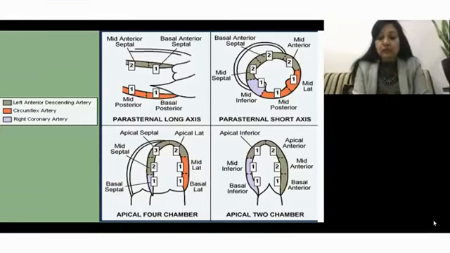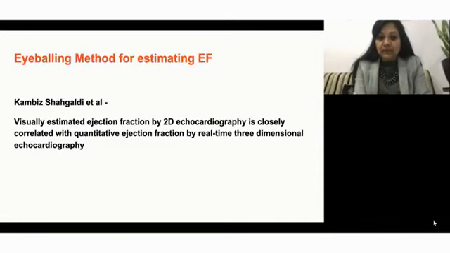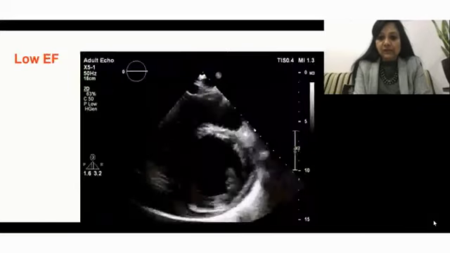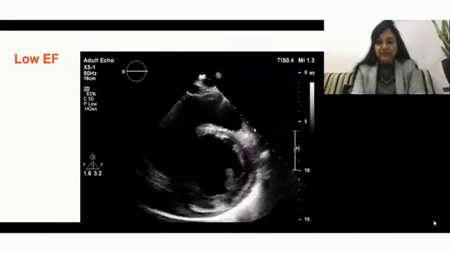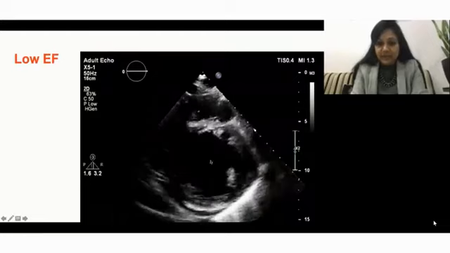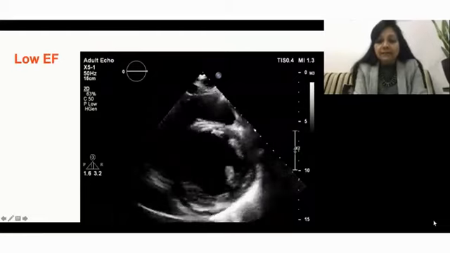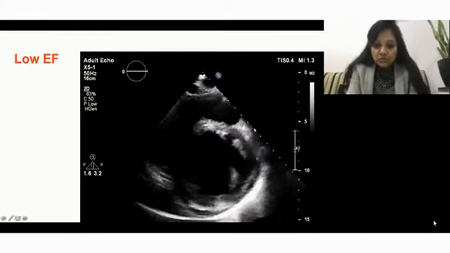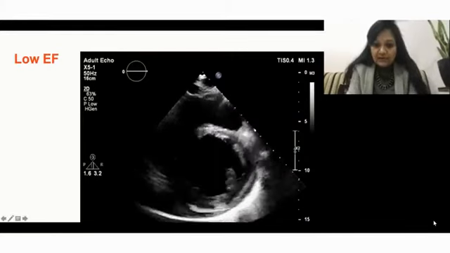To remember this, first you have to know the walls of the LV. Let me just tell you on the patient itself. So you have so many images and videos to see today. If this is a cross-sectional area and this is the short axis of the LV, this whole round is the LV and this is the RV.